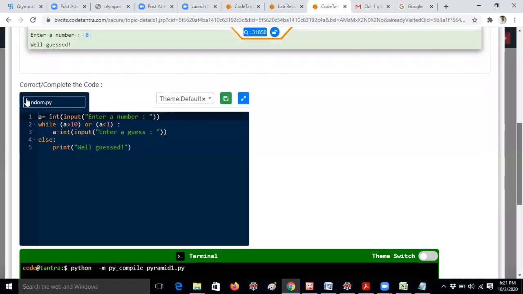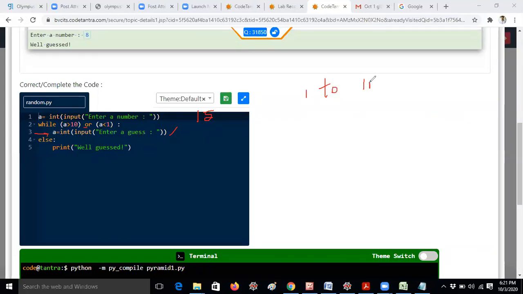Now I am giving the answer, guys. A equal to input, enter a number. Now I am giving any number, for example 15. It will check the while condition: 15 greater than 10 is true, or 15 less than 1 is false. But it still executes, because or means if either condition is true, then it will execute. According to the question, we have to follow 1 to 10 only.